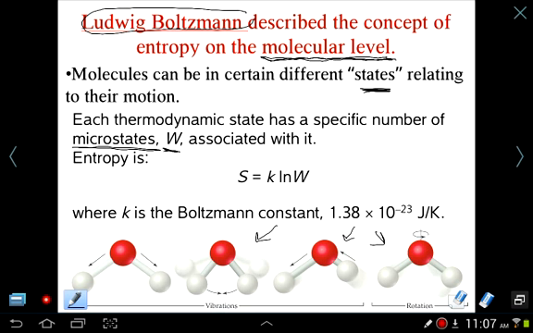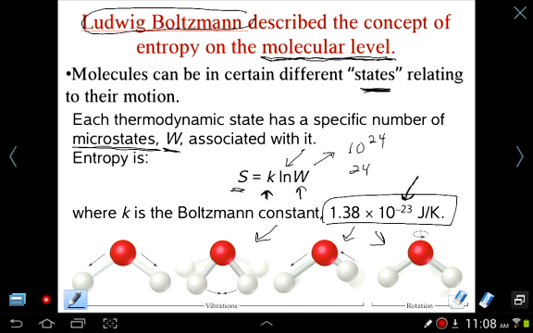So the equation for entropy is k, which is Boltzmann's constant, 1.38 e negative 23, multiplied by the natural log of W. Now, if you know anything about this equation, k is a tiny number already, notice, 10 to the negative 23rd. And we're taking the ln of another number. Anytime you take the log of a number, remember, you pull out its power. So if W is a big number like 10 to the 24th, ln just becomes 24. So you know that W must be very, very large. In other words, there's a lot of microstates.